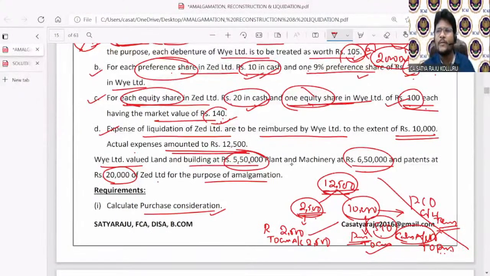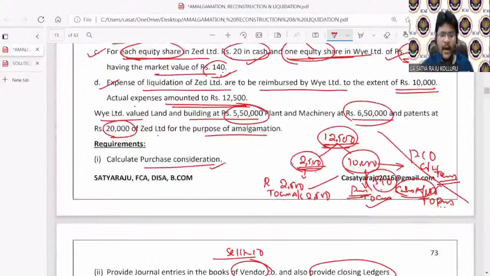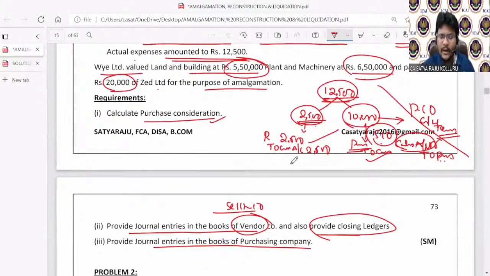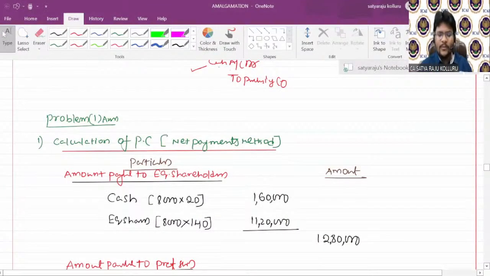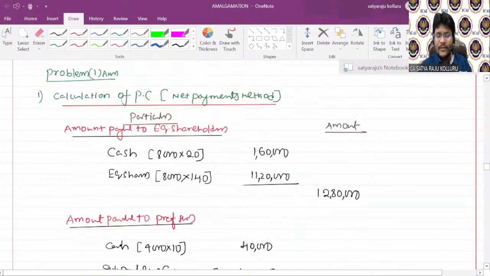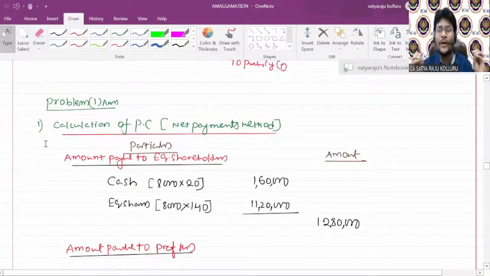Just now we saw, as a process of revision, the entire accounting treatment related to realization expenses. Am I right? Then they asked the requirement: calculation of purchase consideration, provide journal entries in the books of the vendor company and closing the ledgers. I'm not passing any journal entries. I will only close the entire business through the preparation of ledgers, and journal entries in the books of the purchasing company. Finally, we will see. We already saw in my OneNote the calculation of purchase consideration under the net payments method in the last lecture. Am I right? So this is the continuation of the last lecture. Almost it took 10 to 15 minutes for me to continue with my flow.